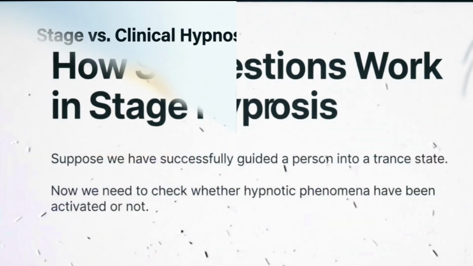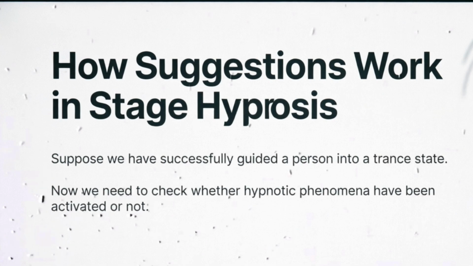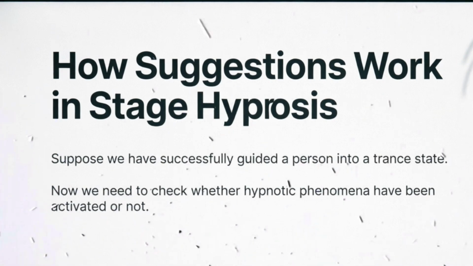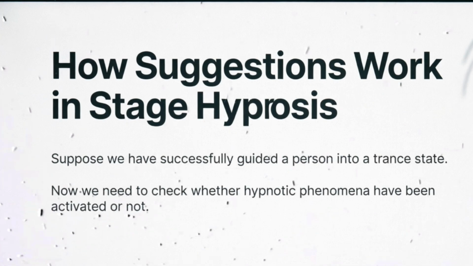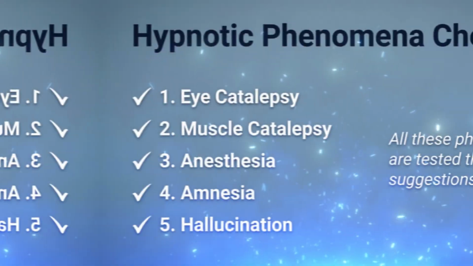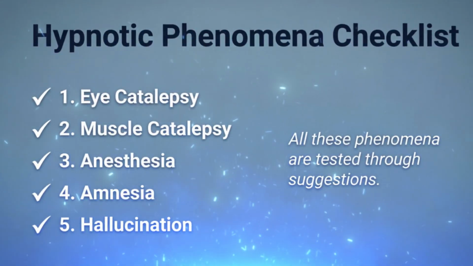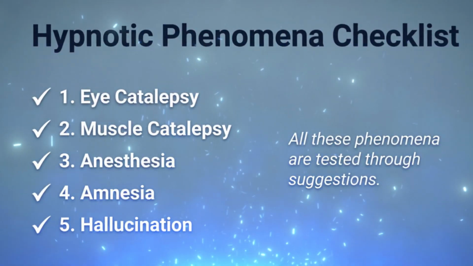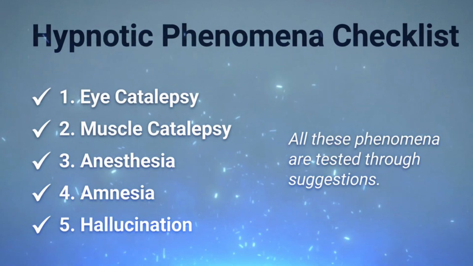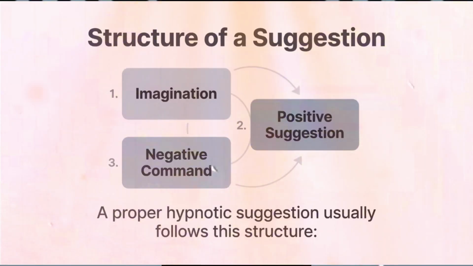How suggestions work in stage hypnosis. Suppose we have successfully guided a person into a trance state. Now we need to check whether the hypnotic phenomena have been activated or not. For example, eye catalepsy, muscle catalepsy, anesthesia, amnesia, hallucination. All these phenomena are tested through suggestions.